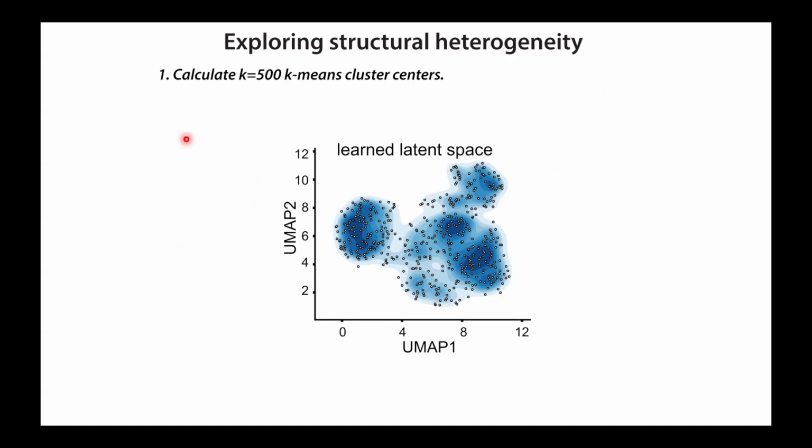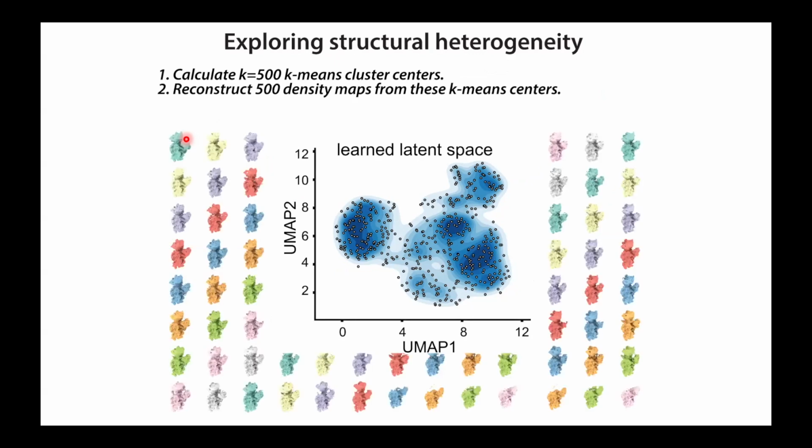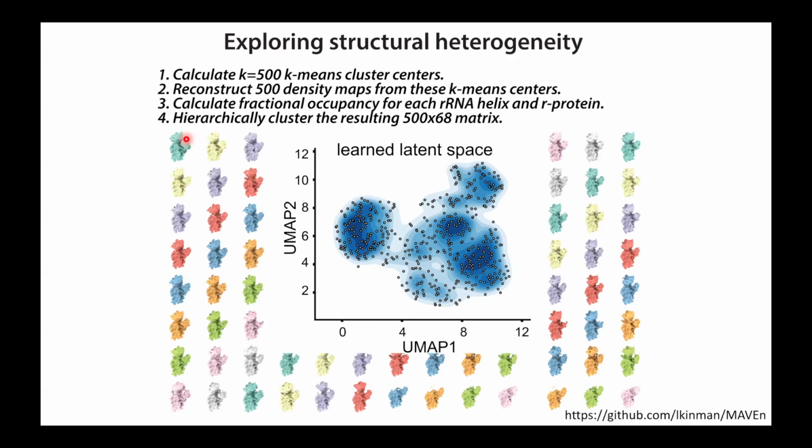We said, well, we know what the terminally assembled structure should be. And we know how much density we'll expect to see for every RNA helix or every ribosomal protein at each position. And so we'll just dock an atomic model of the 30S into each one of our density maps. And for each structural element, be it a ribosomal protein or an RNA helix, we'll calculate the fraction of the native density that we actually observe. So if a protein's missing, we'll get low occupancy. If an RNA helix is disordered or in the wrong conformation, we'll get low native occupancy.